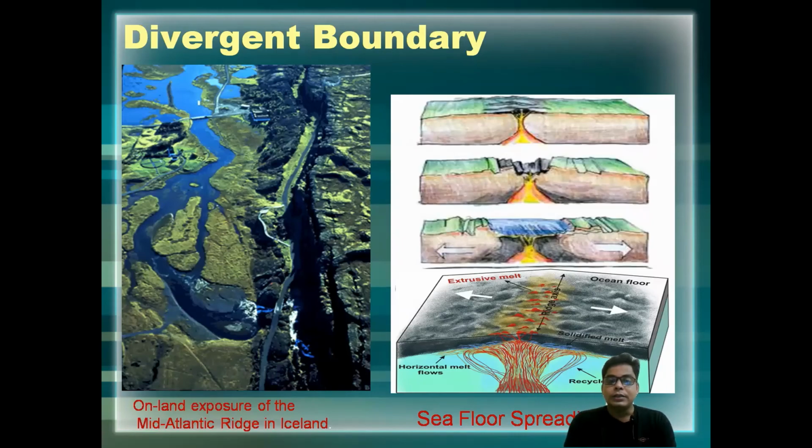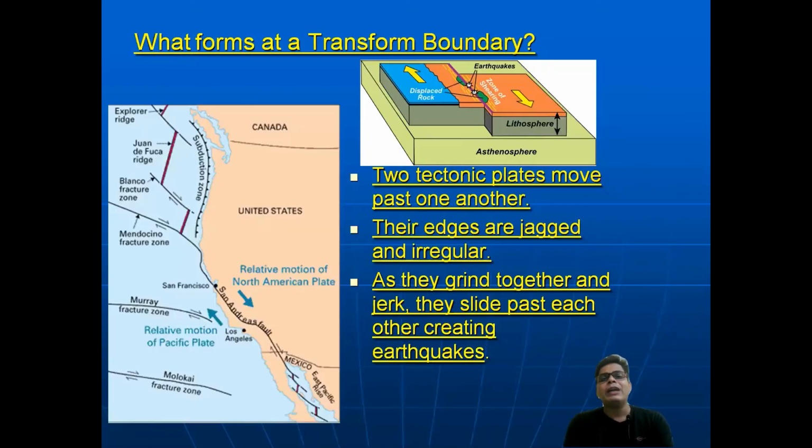Then another landform you can see is the transform boundary. What is it? When two plates move side by side, not diverging, not converging, they are moving side by side. Two tectonic plates move past one another, and the edges of the ridge are irregular, so as they glide they grind together and jerk, and that jerk causes earthquakes.